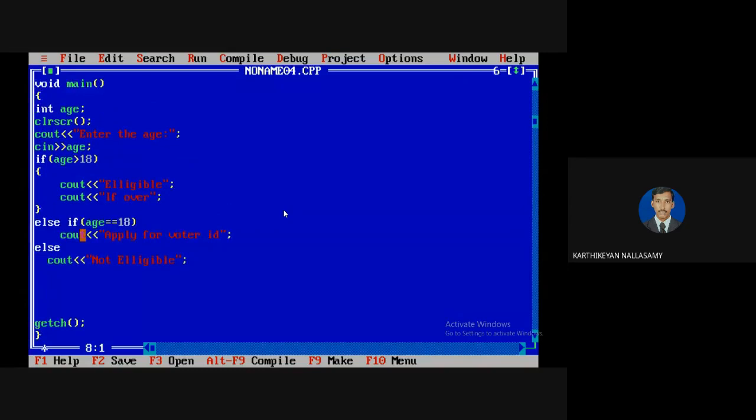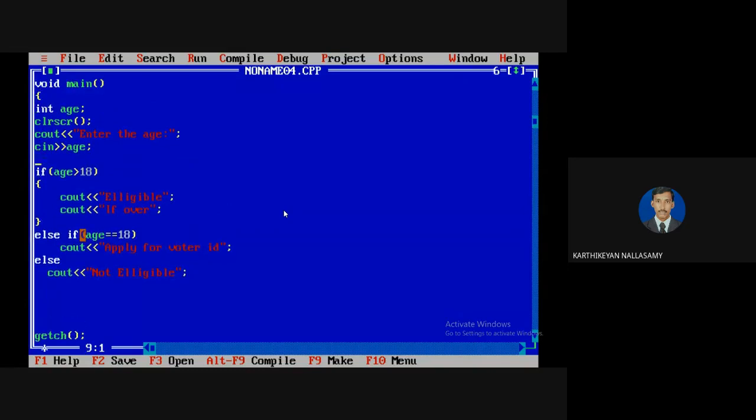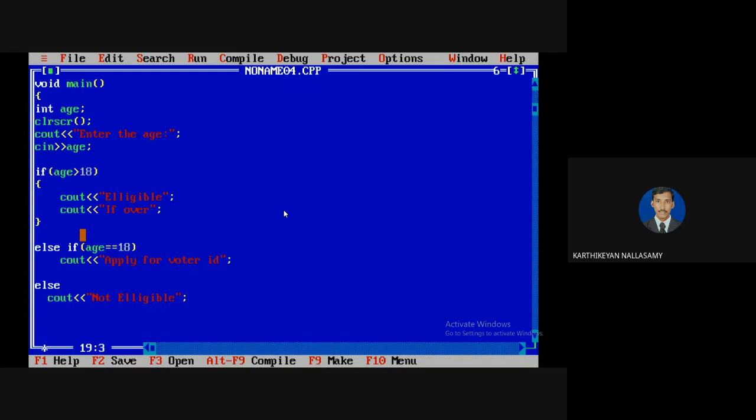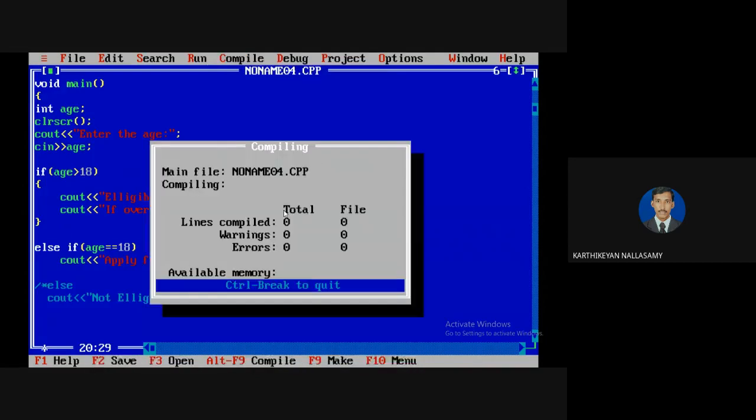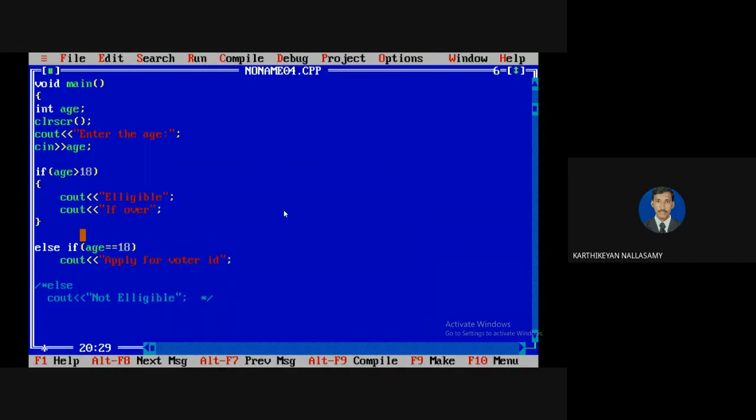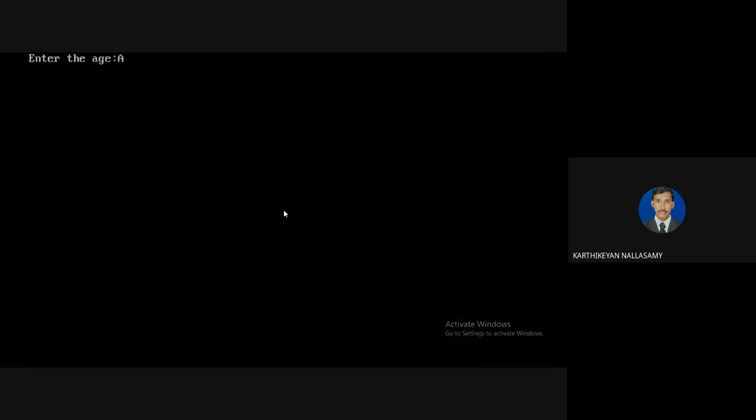In a nested if, whenever you write an if statement, it must always have a condition. Clear? Even for nested if, the else block is optional. Even if you're not providing the else block, it will execute with no errors. It is not mandatory that you define an else block.